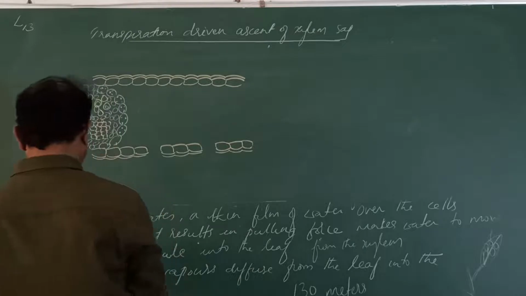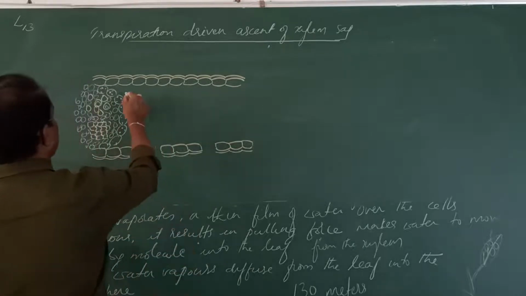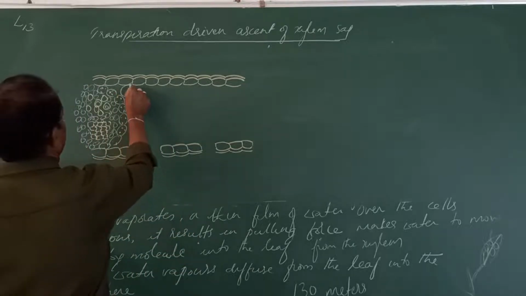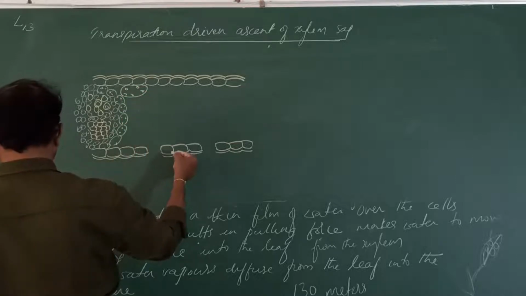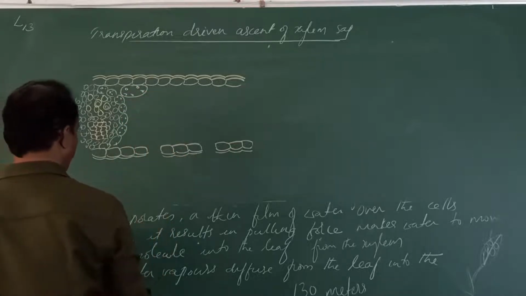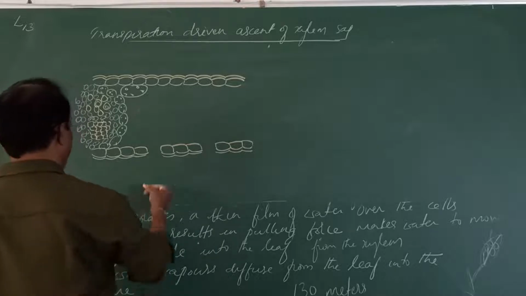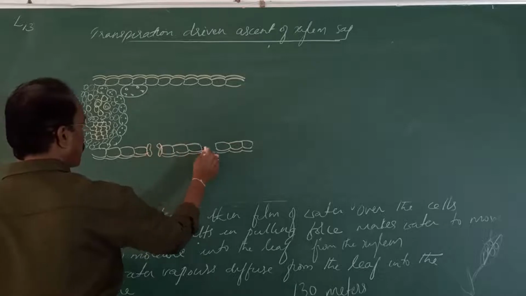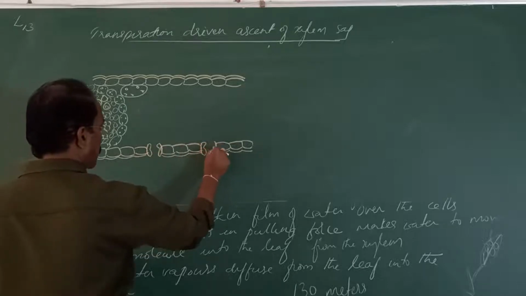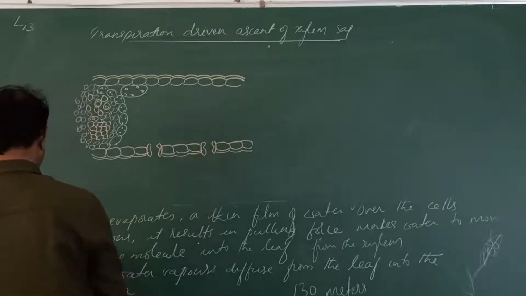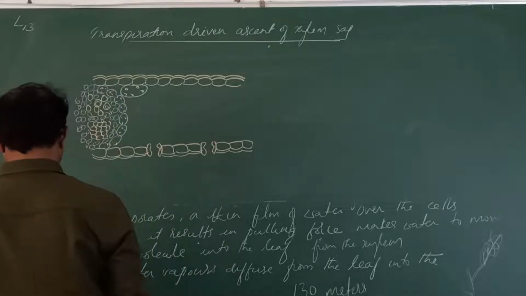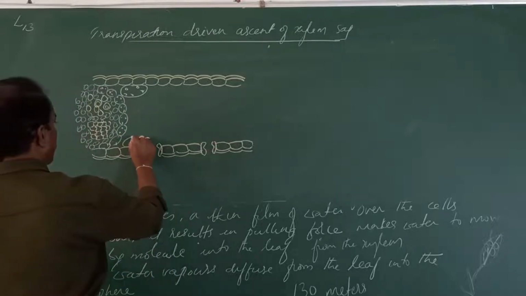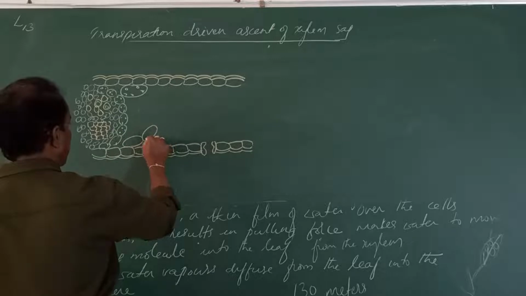Okay, so now here the mesophyll tissue will be there, the chloroplast. See, on one side the mesophyll cells are arranged very loosely. So here the stoma, that means the stomata, and the loosely arranged cells are present.